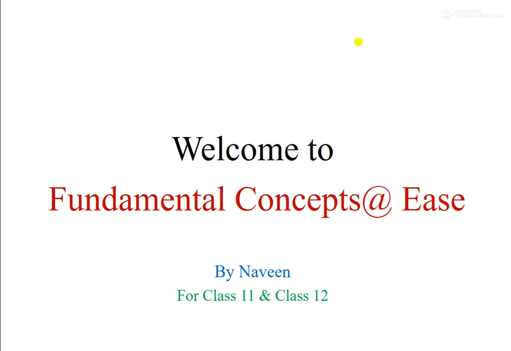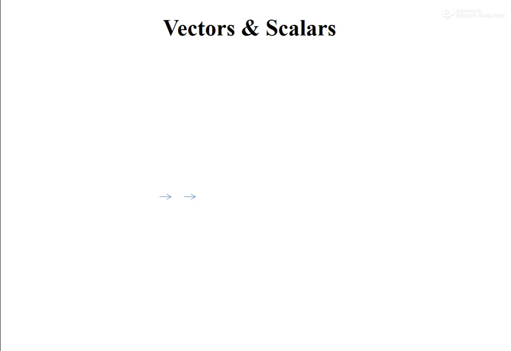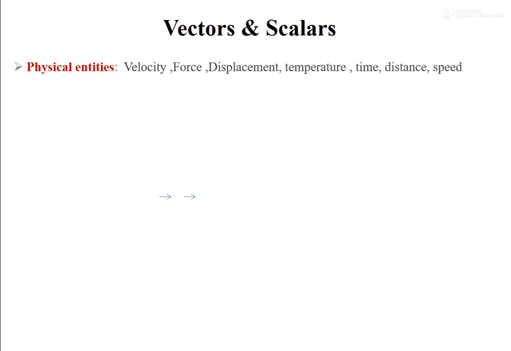So first of all, we will move on to the first topic of this class today, that is vectors and scalars. In vectors and scalars, first we have to understand what do you mean by them. So first we will talk about some physical entities. What do you mean by physical entities? As you see in the display board, velocity, displacement, force, temperature, distance, speed, we are terming them as a physical entity. That means we see around them and we feel them day by day.